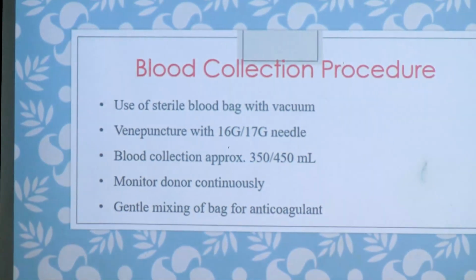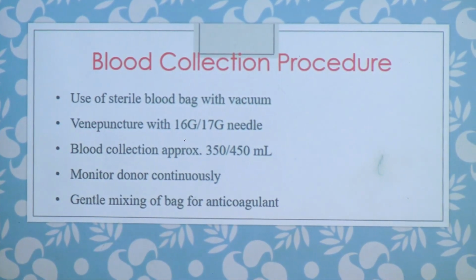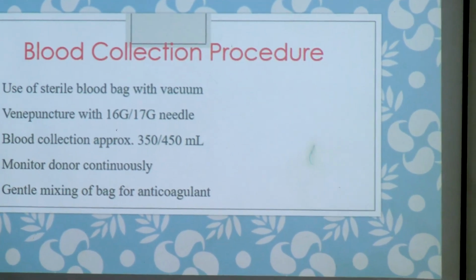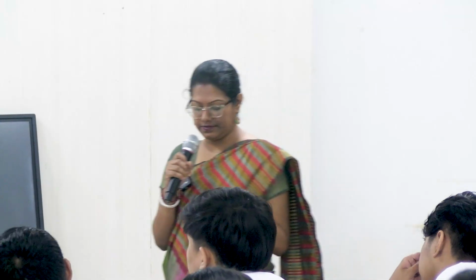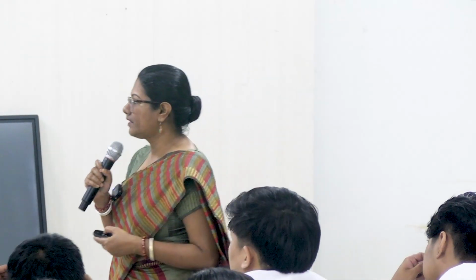Usually the collection is done for 350 or 450 ml approximately. And in between the collection process, we monitor the donor continuously, whether he is feeling any vertigo, any weakness, any sort of reaction. So we need to calm down the donor also and keep checking in between whether he or she is feeling any discomfort. And blood is collecting in the blood bag.